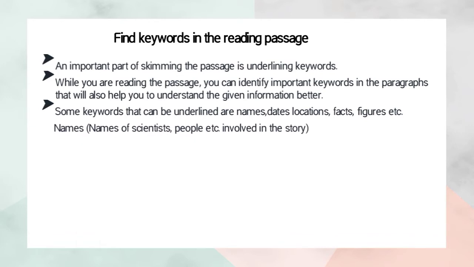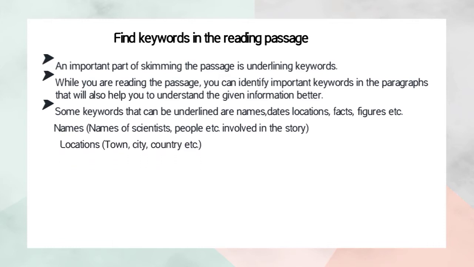Okay, here are the examples. We can underline these words from the passage. The first is names. It can be names of scientists, people, and etc. involved in the story. The next is location.